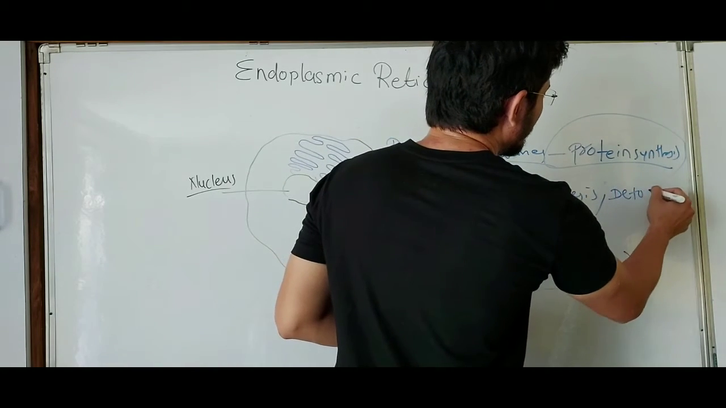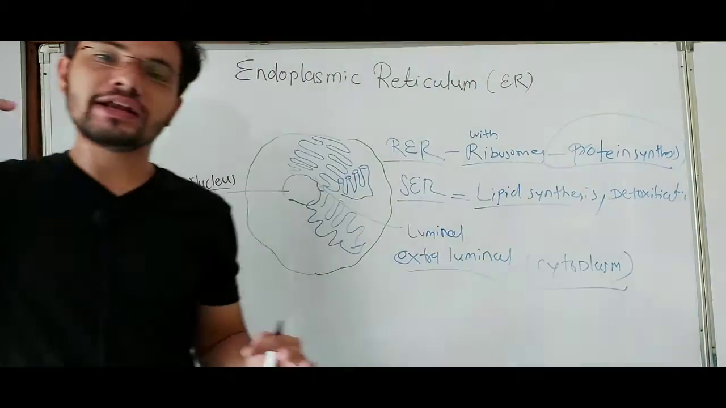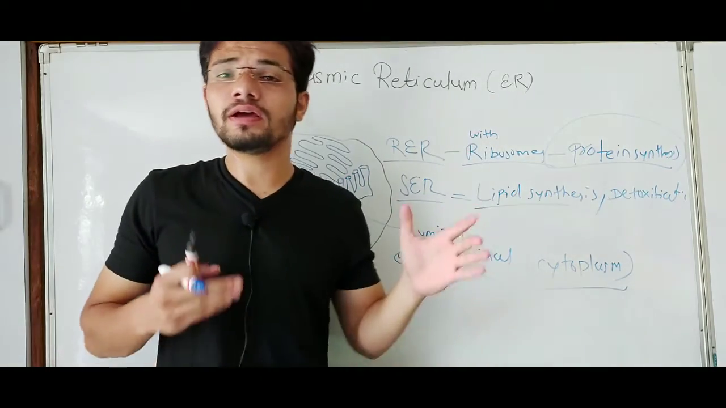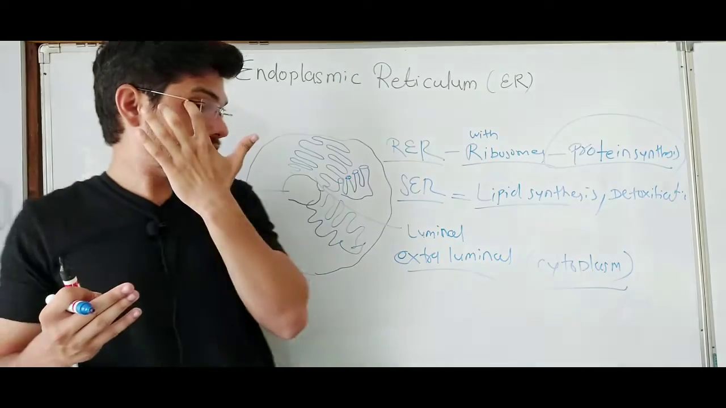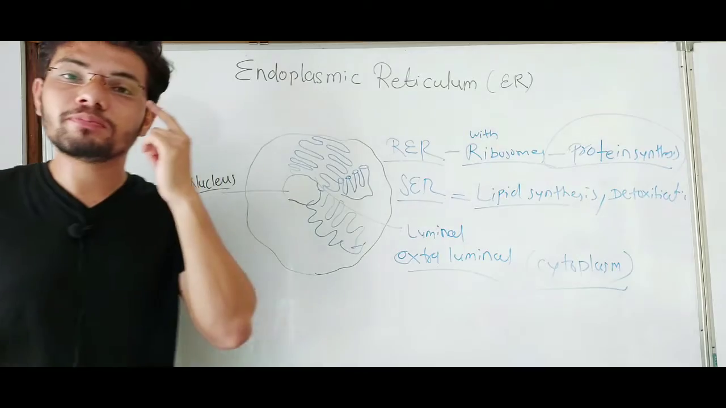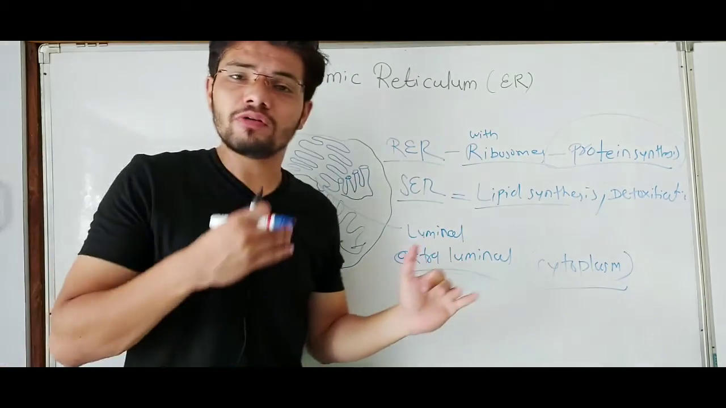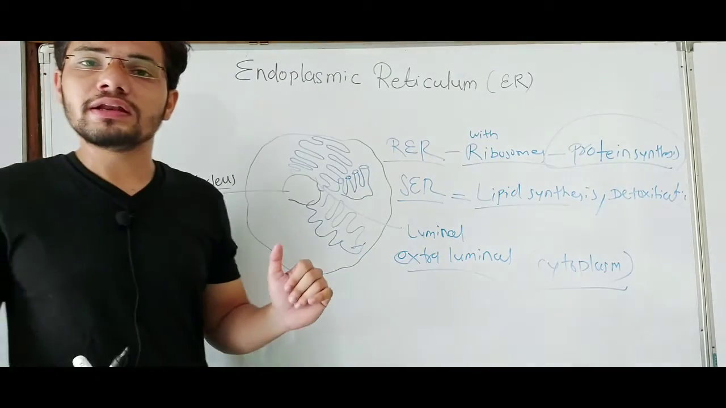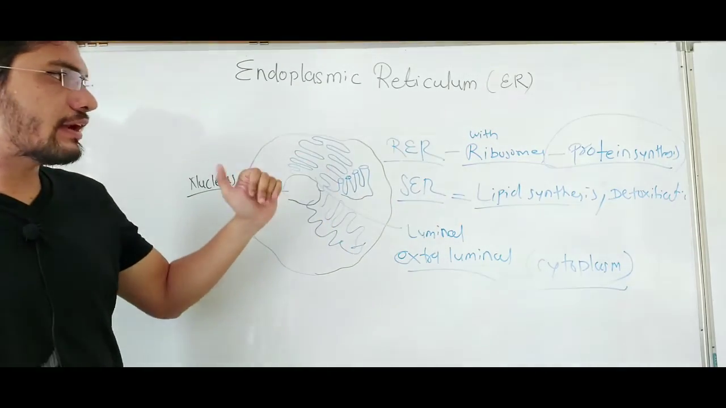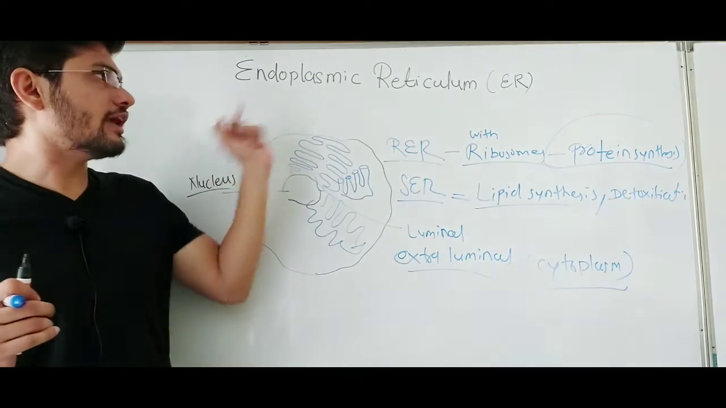or detoxification. Smooth endoplasmic reticulum is involved in the process of lipid synthesis and detoxification. It is mostly found in large amounts in liver cells because the liver performs the function of detoxification. So that's why SER is found more in liver cells. So these membrane bound organelles perform the functions of protein synthesis and lipid synthesis. This was all about the endoplasmic reticulum.